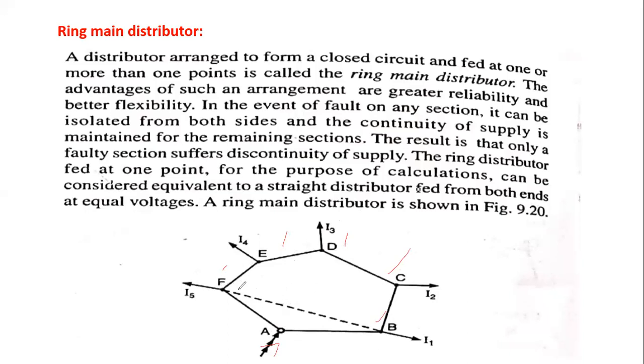When we interconnect F and B, how we calculate and solve the problem will be discussed in the coming slides.